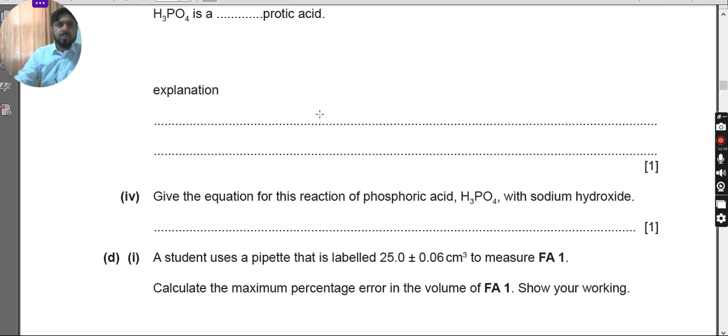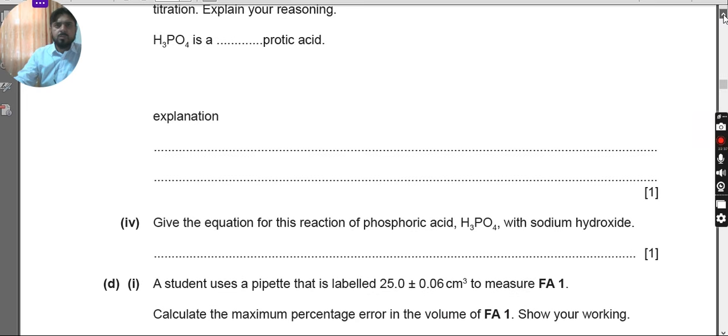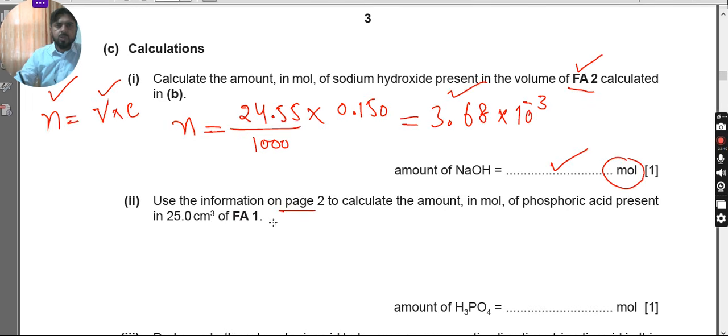Now he says, use the information on page 2 to calculate the amount in mole of phosphoric acid present in 25 centimeter cube of FA1. Again, we are going to use the formula n equals C, concentration, times V, volume.